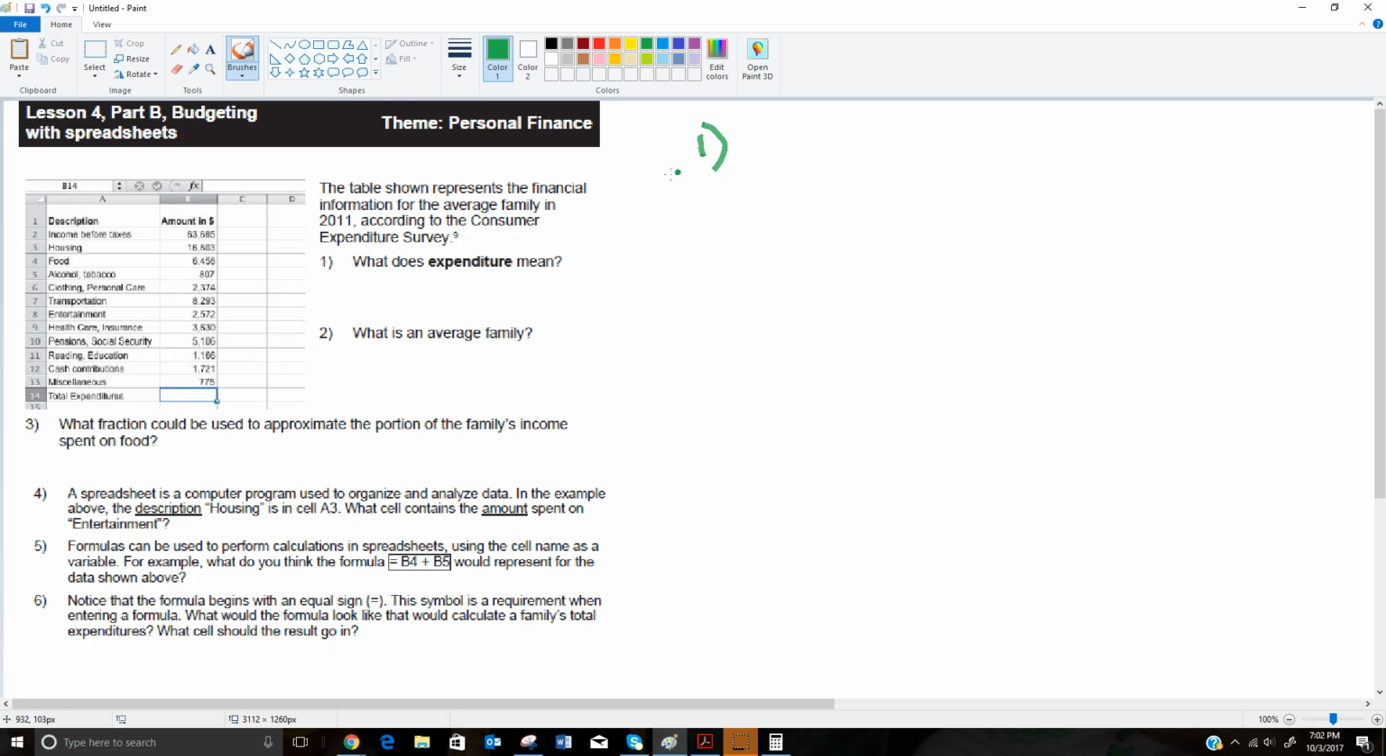So first let's look at what's in this spreadsheet. What does the term expenditure mean? Well, expenditure is what you spend out. It's what you pay out in a given time period.